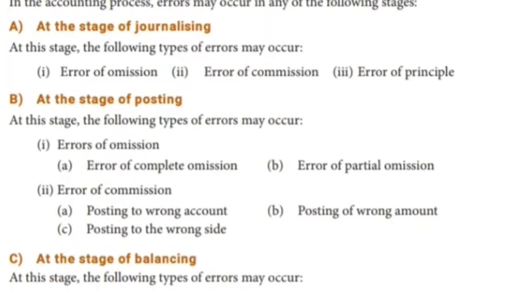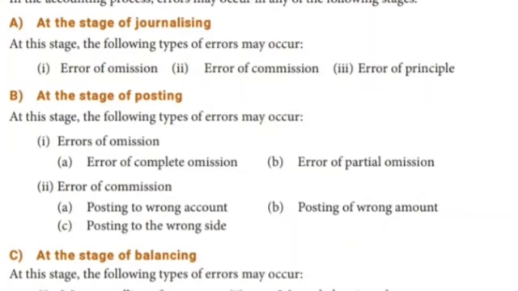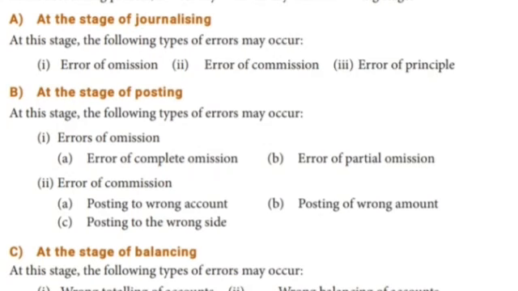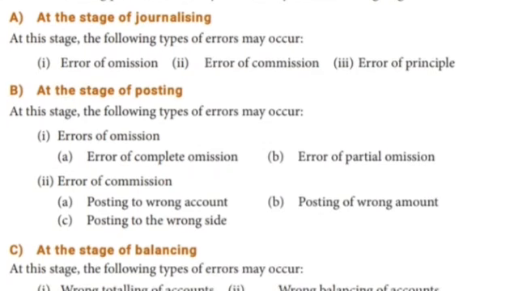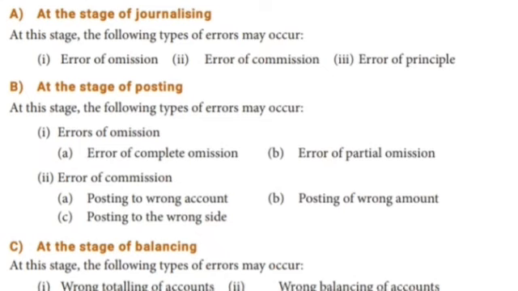They may make a mistake wherever, but we can't tell the correct place, so we have to find out where the mistake is. Let's see, at the stage of journalization. So for example, journal entry mistake. At this stage, the following types of errors may occur.